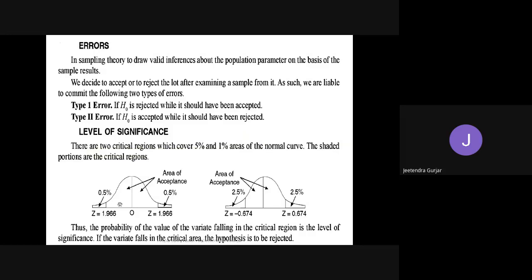And then we have a very important graph, that is the level of significance, friends. There are two critical regions which cover 5% and 1% area of the normal curve. The shaded portions are critical regions. We will discuss this in the examples also. Please remember, these are the critical regions. This side in the graph is the area of acceptance. If it falls here it is accepted, if here it is rejected.